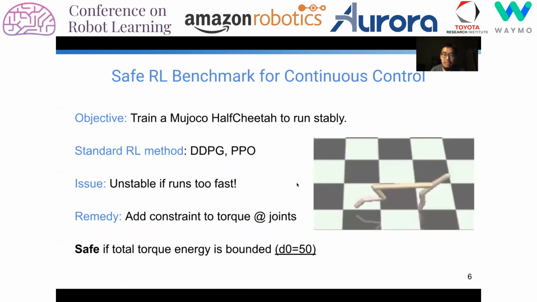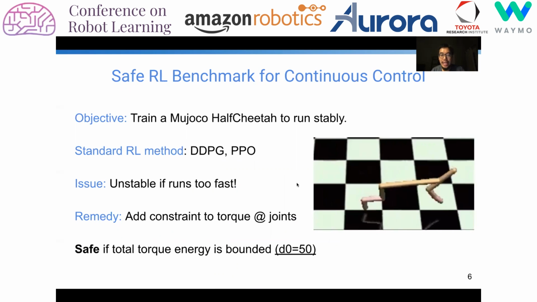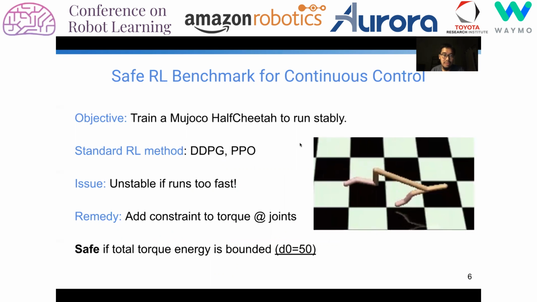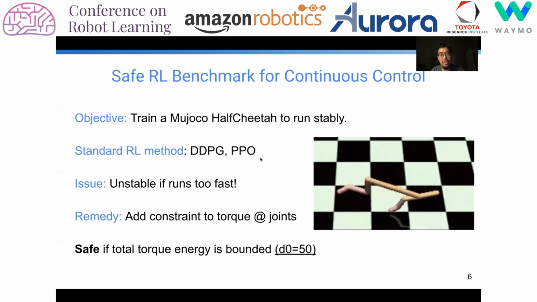To demonstrate the effectiveness of these algorithms, we test the safe RL methods on a couple of domains. The first is the benchmark domains of MuJoCo, such as this half-cheetah safe problem. The main objective here is to make sure the half-cheetah runs smoothly and quickly, while the constraint here is to make sure the half-cheetah doesn't fall down in an unstable way. So here we basically constrain its torque energy.